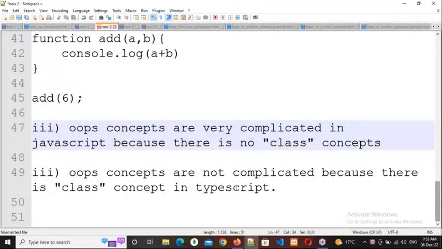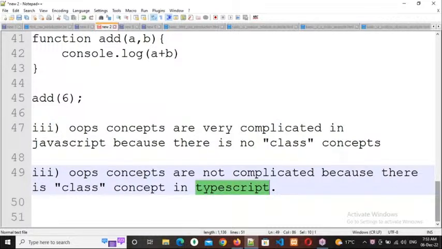But here there is a class concept in TypeScript. Since there is a class concept, what can we do? However many functionalities there are, we can write all of them in that class. And in order to access that functionality, we simply need to create an object for that class, and through that object we can access that functionality.